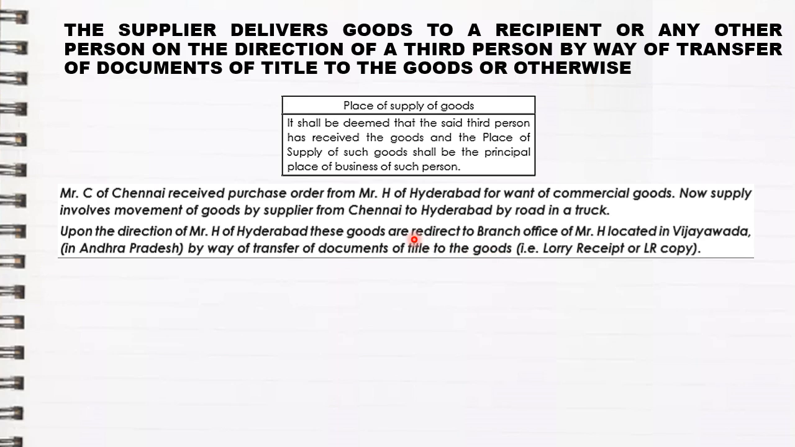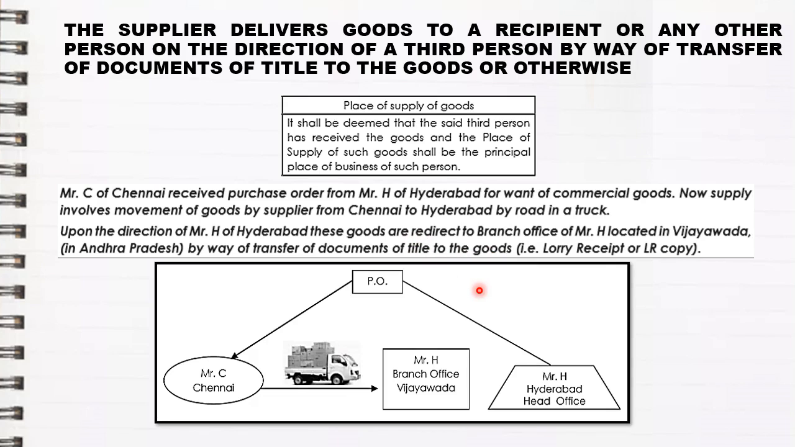So now here what happened is, let us take the same example in graphical form. Mr. H from Hyderabad gave a purchase order to Mr. C of Chennai to give goods to him. But before sending the goods, he informed them to send the goods not to Hyderabad but to Vijayawada, that is his branch office. So now here there are three parties involved: the supplier, the recipient, and the third person